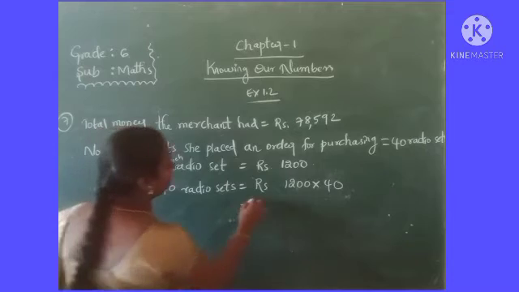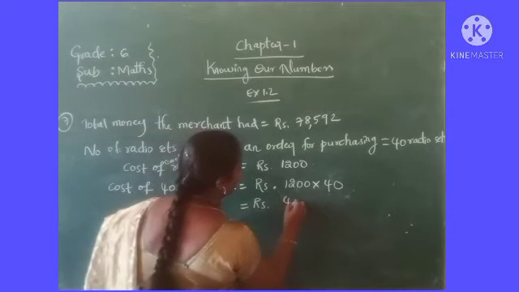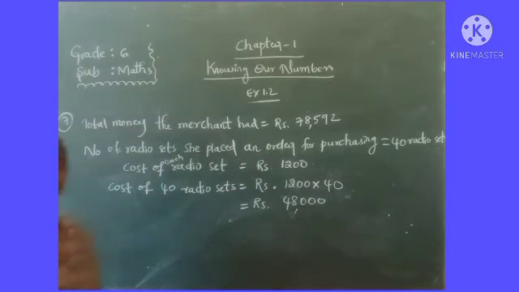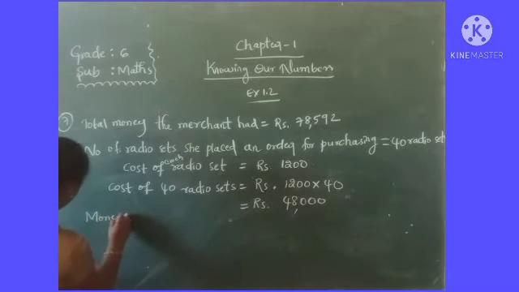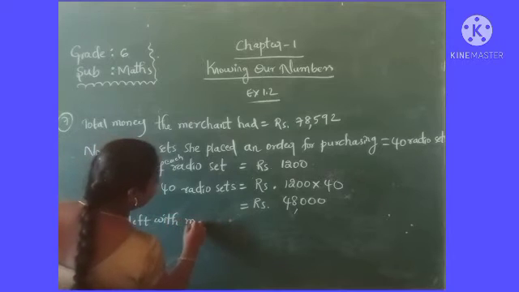Then the total amount is 48,000 rupees for the total cost of 40 radio sets. Right. Then how much amount is left with her? The money left with the merchant.